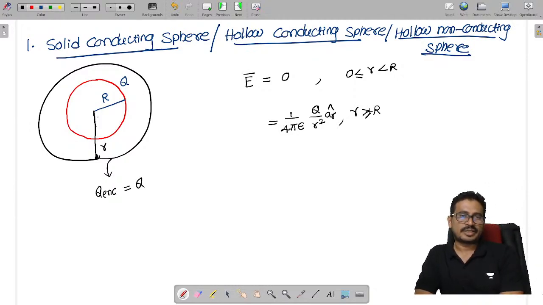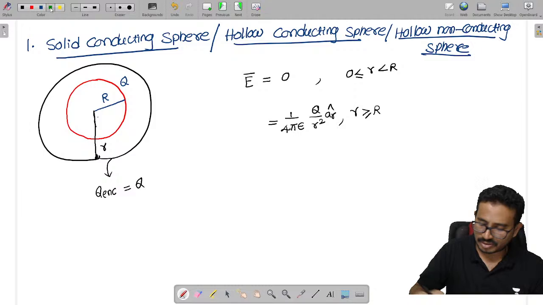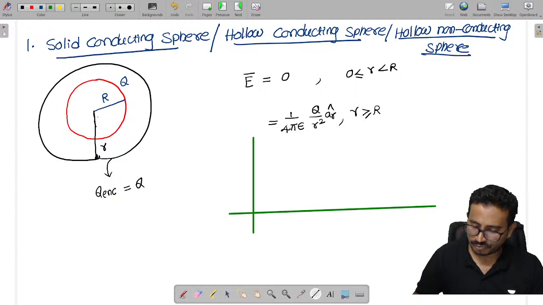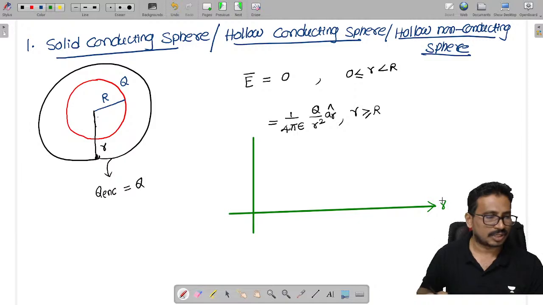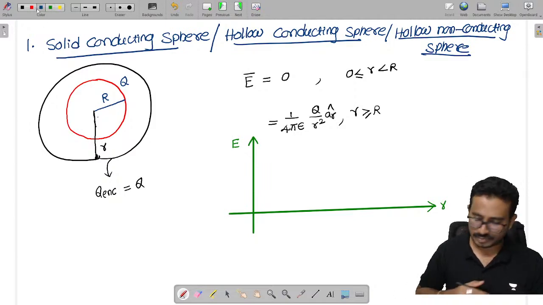Inside, how much is the electric field? 0. And from the surface onwards, the electric field is non-zero. If I draw the variation of electric field with respect to distance, the distance is along the x-axis and the electric field magnitude along the y-axis.